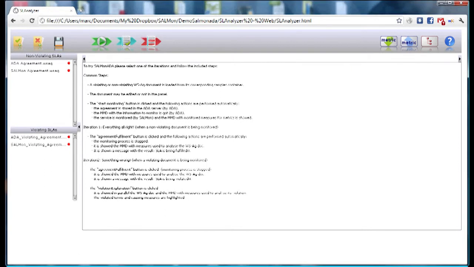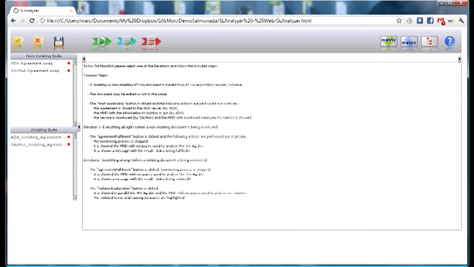On the left side, there is a panel that shows some preloaded violating and non-violating SLA documents. Finally, the main panel is used to show or edit the SLA documents as well as display the results of SALMonADA. The main panel also shows at the beginning a how-to-use guideline that we will follow in this demonstration.